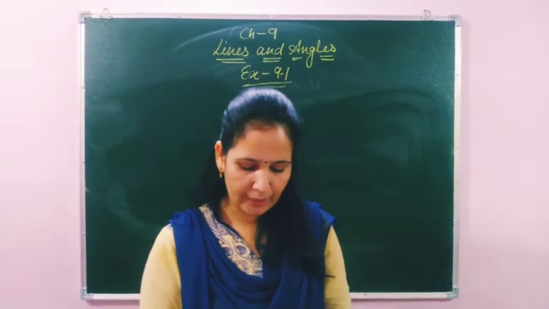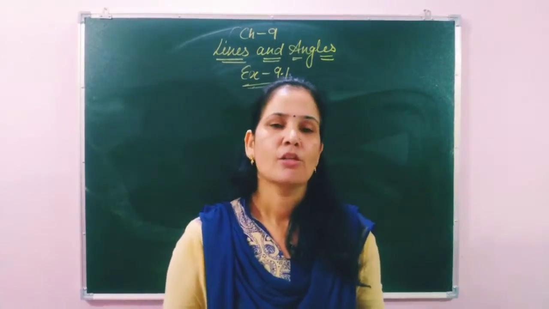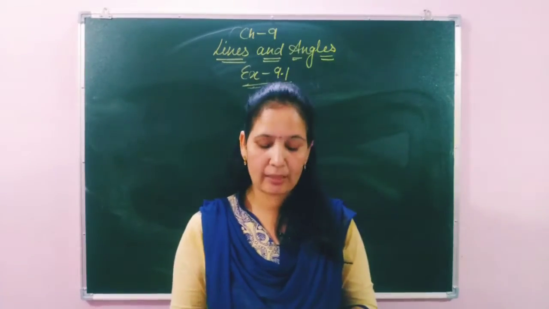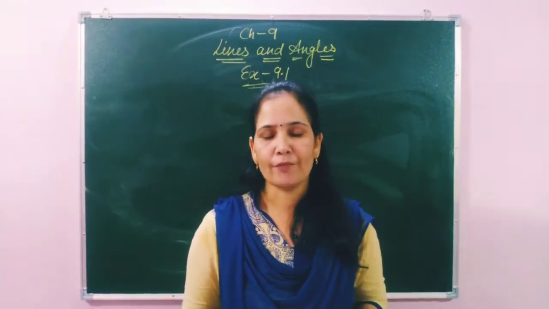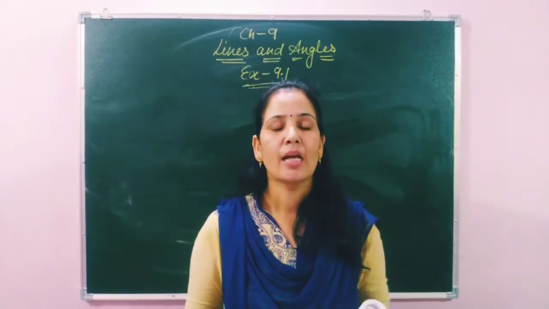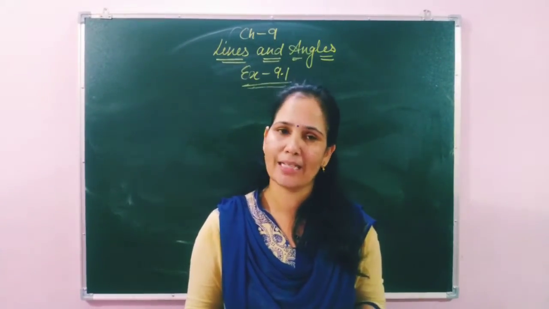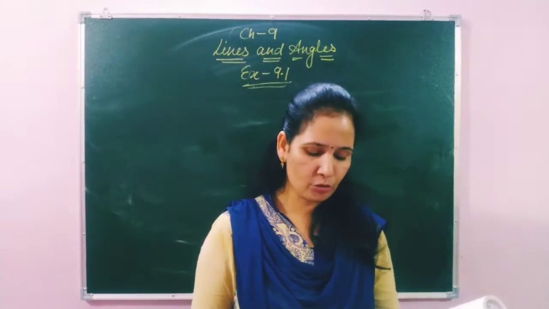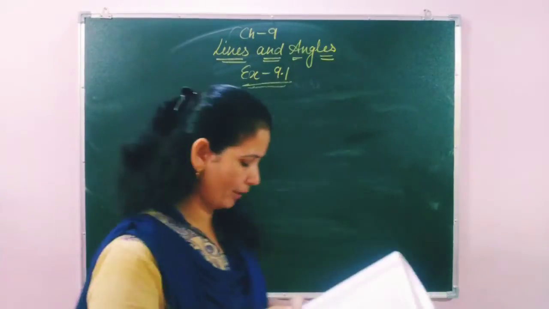Identify a complementary and supplementary pair of the angles. So in this question you have to add the two given numbers. If their sum is 90 degrees, that means complementary, and if their sum is 180 degrees, that means supplementary. So I am going to solve two parts, and the rest you will solve by yourself.